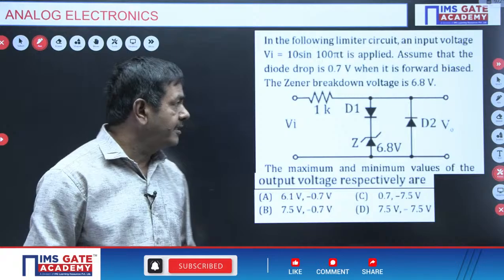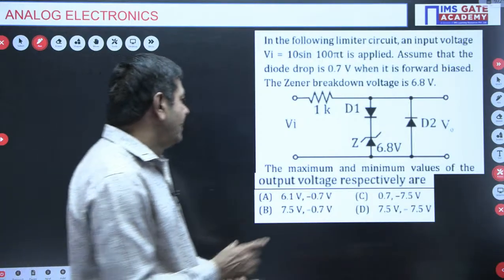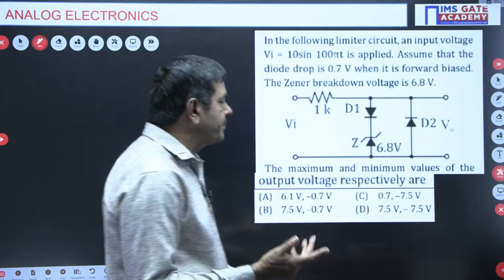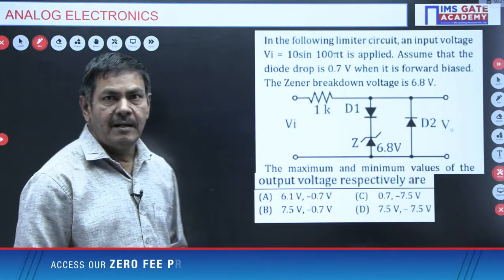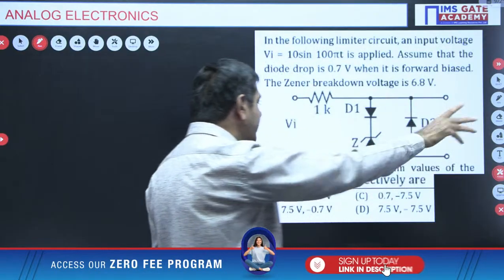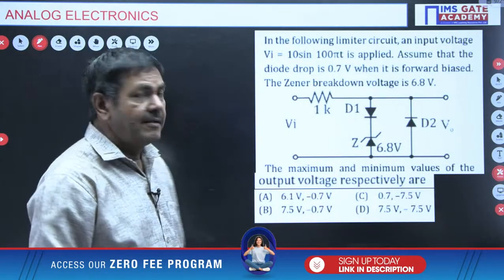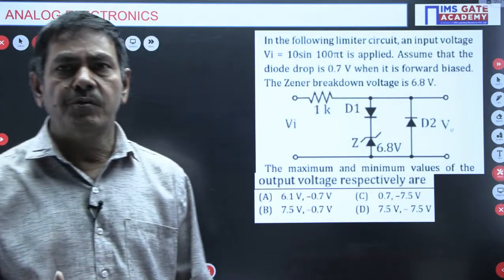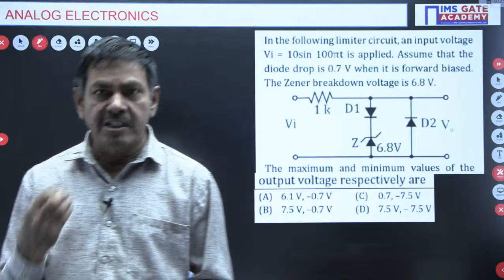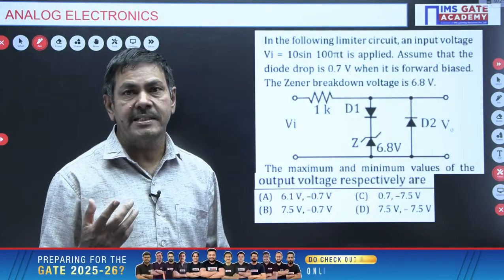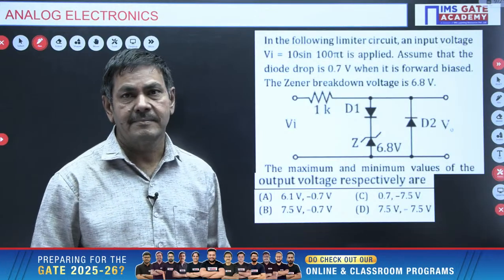Now you need to identify what the problem is asking. The maximum and minimum values of the output voltage respectively. I want the output voltage, that is V max and V minimum, required here. Why do you get V max and V minimum? When you give a positive pulse as input to the circuit, you are going to receive V max.